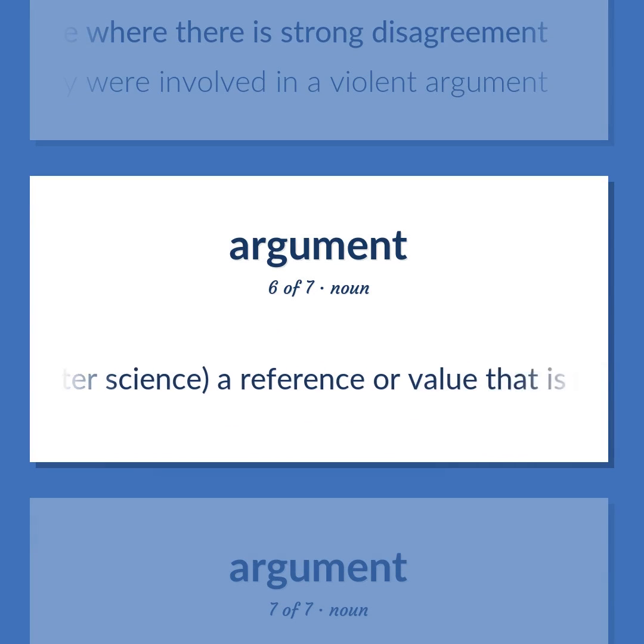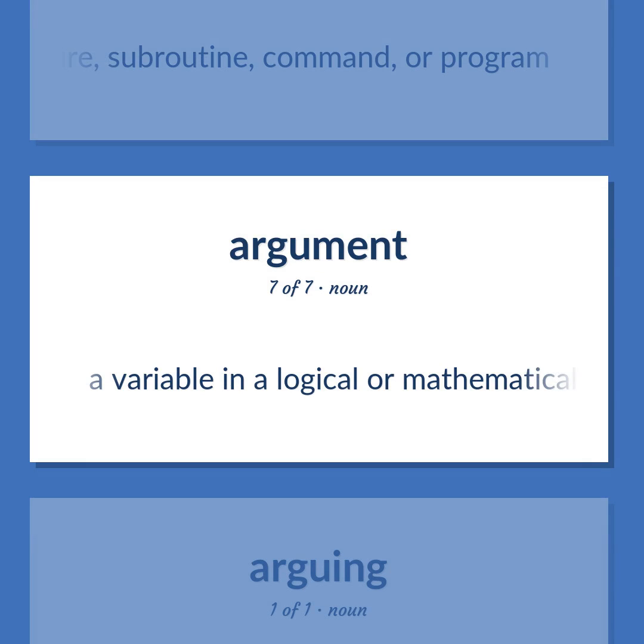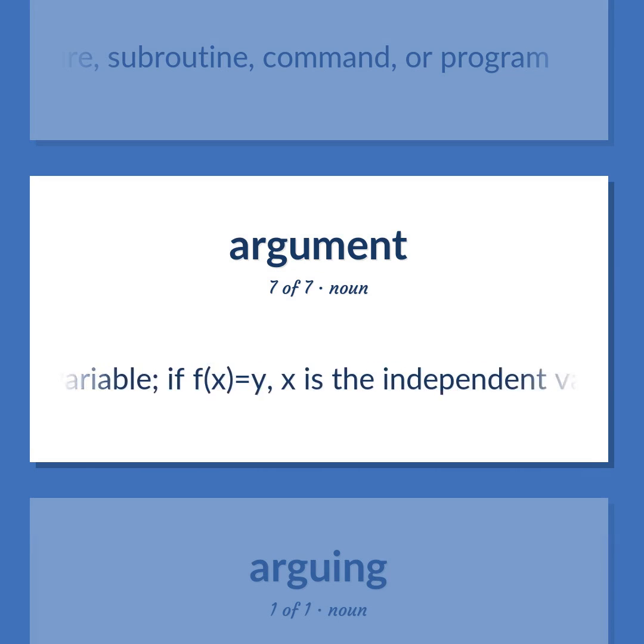Computer science. A reference or value that is passed to a function, procedure, subroutine, command, or program. A variable in a logical or mathematical expression whose value determines the dependent variable. If f(x) equals y, x is the independent variable.